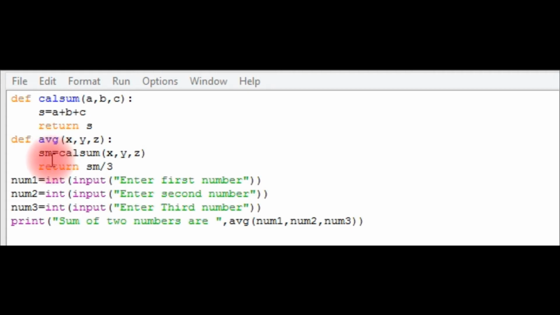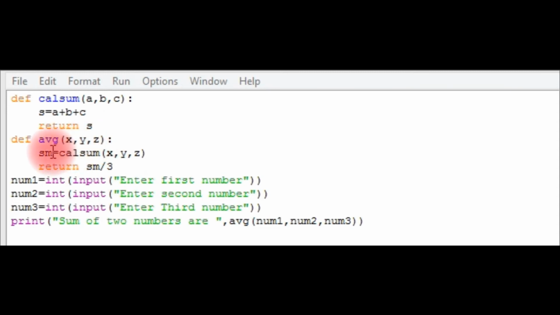Now let us see the flow of execution of this program. Initially the def statements get executed by ignoring the body of the function. Since the function call is not made, it enters into the main segment. The global environment is created. Now the variables num1, num2, num3 are added to the global environment. Here in the print statement, the function call is made to avg. So a local environment for the function avg is created with variables x, y, z. Now it enters into the function avg.